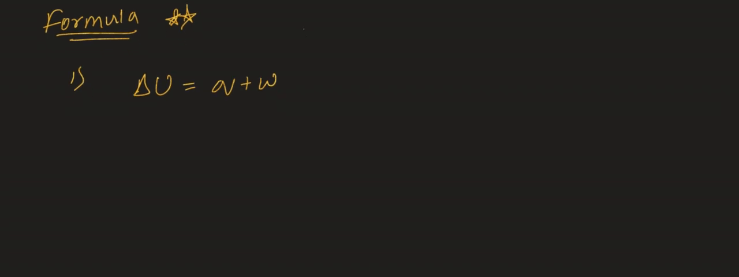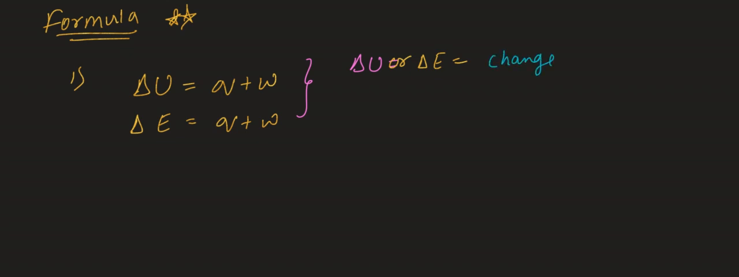This is the formula of the first law of thermodynamics. In this, what is the meaning of delta U? In some books you can also see the letter E for internal energy, while enthalpy is H. Delta E is equal to Q plus W, both are the same. Here delta U or delta E means the change in internal energy.